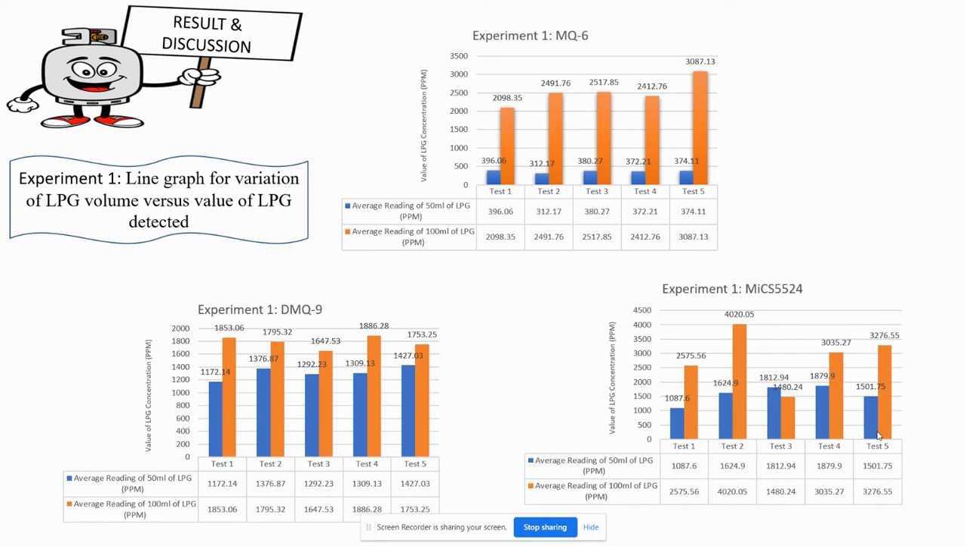Now we move to result and discussion. For experiment 1, it shows that MQ6 gas sensor sensitivity towards higher and lower concentration have a very huge difference. Seems like MQ6 performance will drastically drop when lower concentration is used.